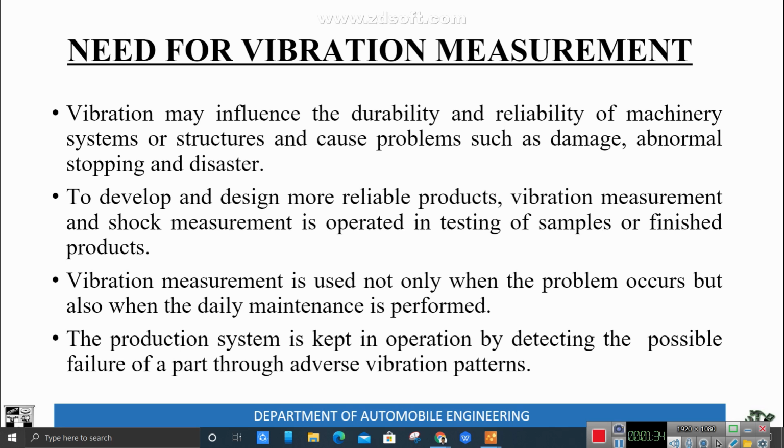So we need to measure the vibration. So why are we measuring the vibration? The main purpose is that vibration may influence the durability and reliability of machinery, systems or structures and cause problems such as damage, abnormal stopping, disasters. To develop and design more reliable products, vibration measurement and shock measurement is operated in testing for a sample or finished product. Vibration measurement is used not only when a problem occurs, but also when daily maintenance is performed. The production system is kept in operation by detecting the possible failure of a part through adverse vibration patterns.